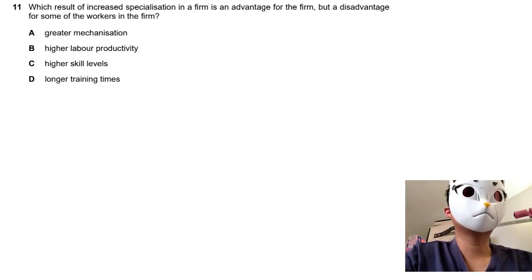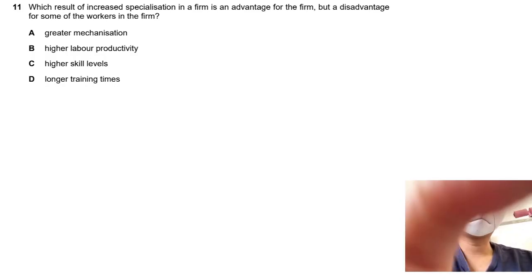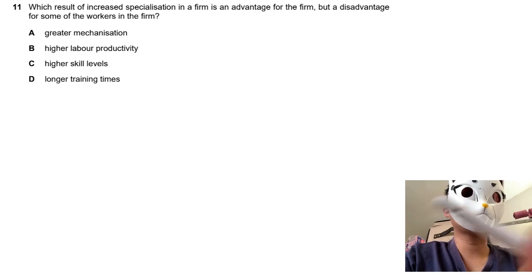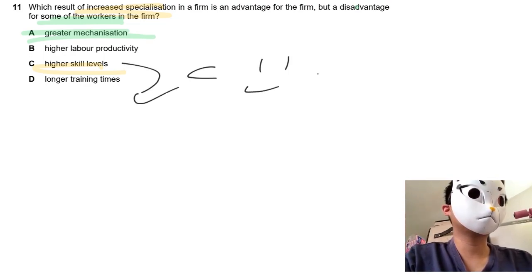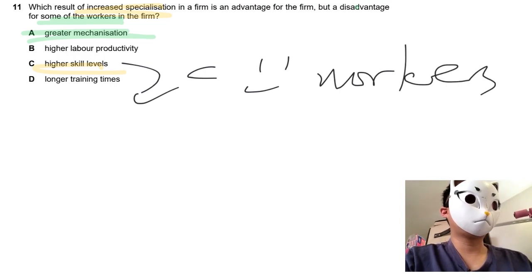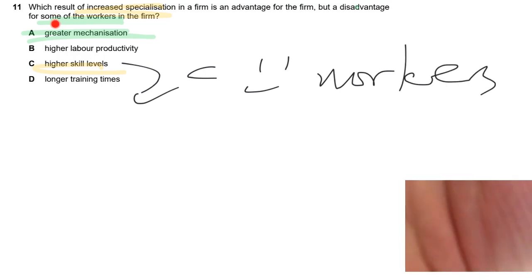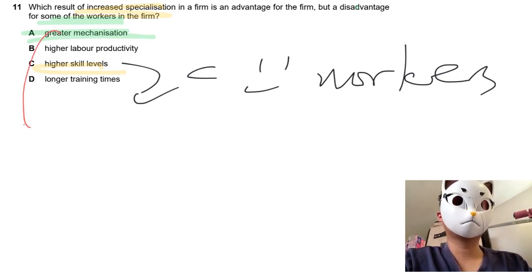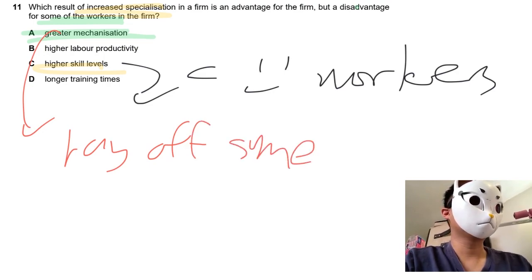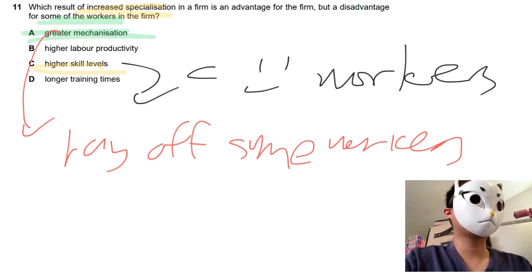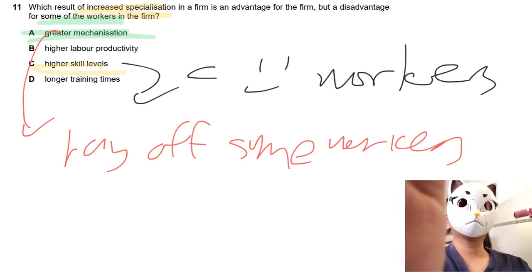Oh, this one is tricky. I would say option C and option A are both about specialization. But think about it, next we have the disadvantages to some workers. So I would say A would be the answer. For C, this is good for the workers, because you can find other jobs if you move out. But greater mechanization is bad for the workers, because they might lay off some workers. So this one is not correct. The answer goes to A for MC question 11.